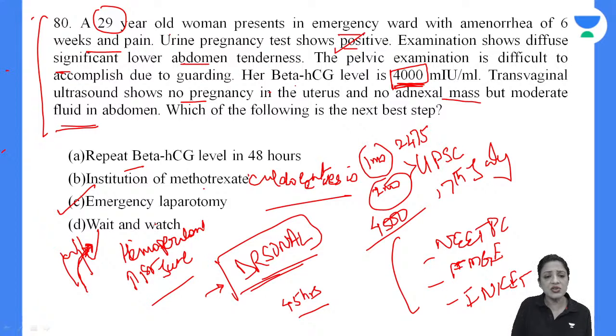She has guarding, she has a positive beta HCG, and she is 6 weeks and in tremendous pain, so much pain that she has come to the emergency department. So obviously she will need an emergency laparotomy or even laparoscopy, depending upon whether the patient is stable or not, the surgeon is efficient enough to do a laparoscopy, and the anesthetist is happy to give her GA, general anesthesia.